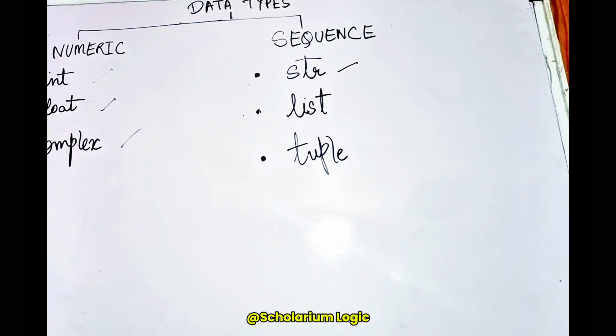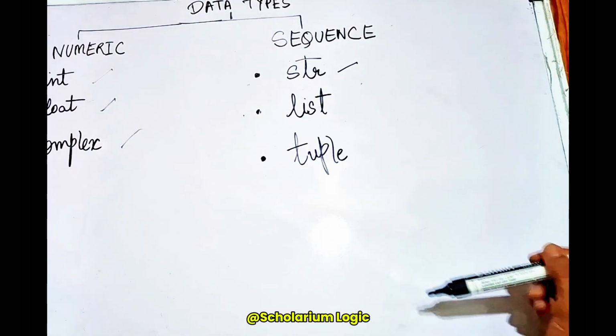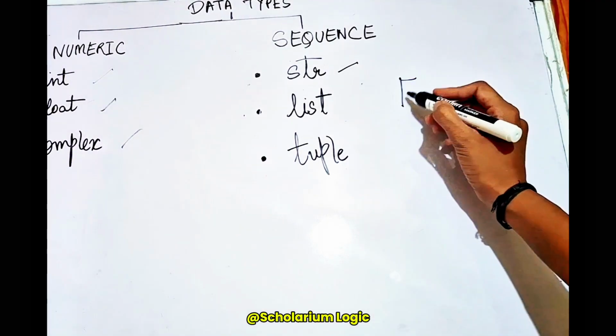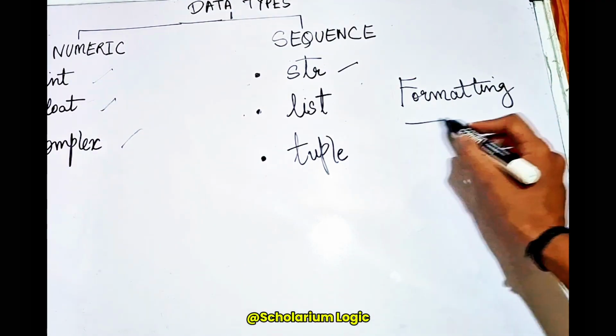If we talk about the various accessing methods for strings specifically, we can slice the string or we can even access separate individual characters via indexing. So there are multiple ways to access a string. We'll study it in more detail when we dive deeper into the string concept. Apart from this, strings also have the option of formatting.